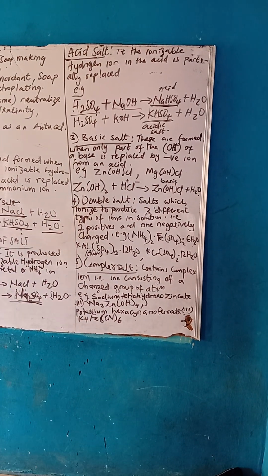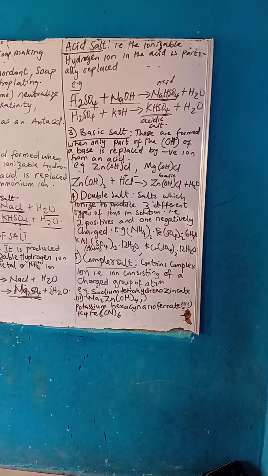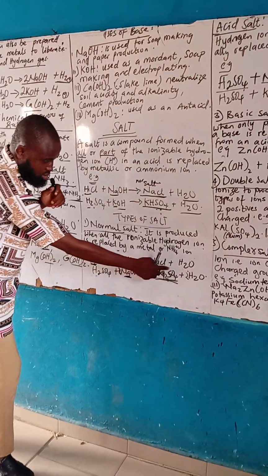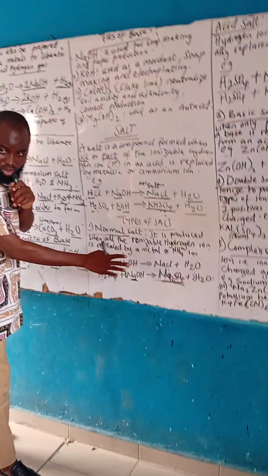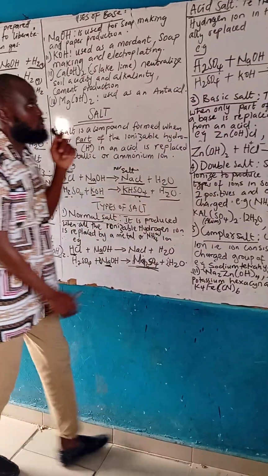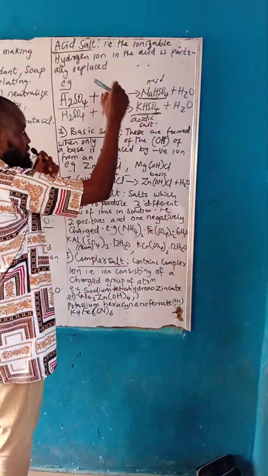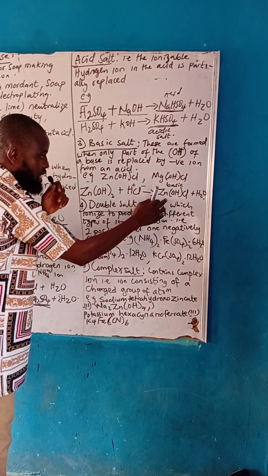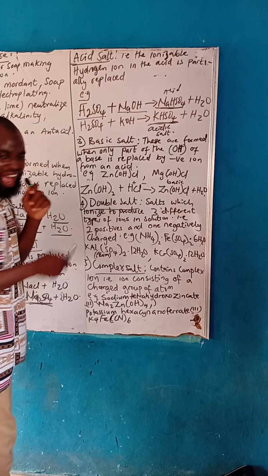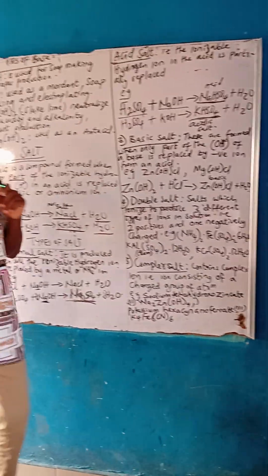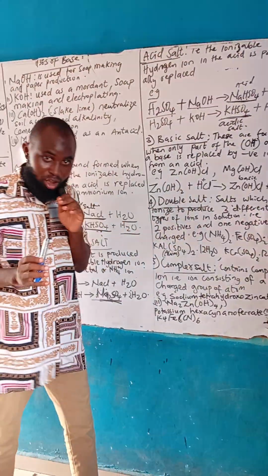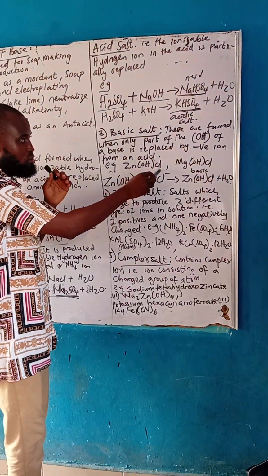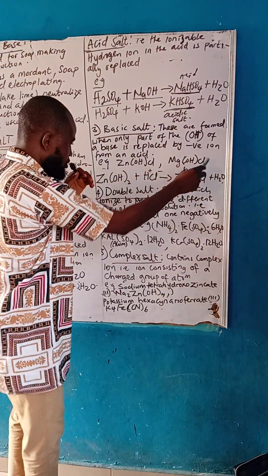Now let me revise your brain again. How do you know normal salt? In normal salt, there is no hydrogen at all. Acidic salt, in the salt there is hydrogen, but only one. But in basic salt, there is the presence of hydroxide. That's how to know a basic salt. Zinc hydroxide chloride, magnesium hydroxide chloride.